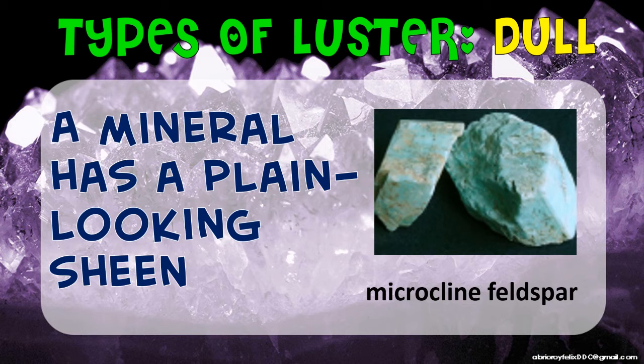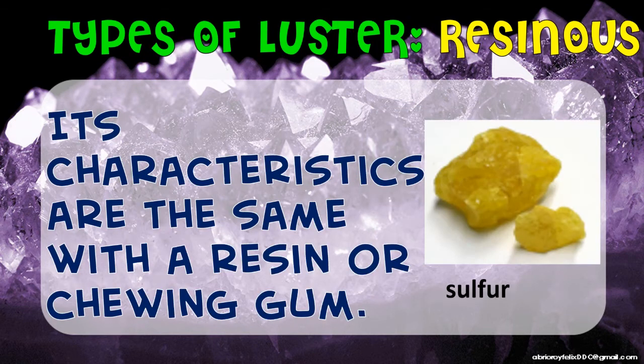The next is your resinous. Its characteristics are the same with the resin or chewing gum. So look at the itsura of your sulfur as our example for this resinous. Di ba mukha siya bubble gum? When you say resinous, ito yung parang itsura niya is parang yung duga sa mga punuan, kaya nagatulo. Like for example, your langka or your rubber, pag i-cut ang iyang trunk, di ba, maggawas na ka ng mga white na fluid. Tapos pag mag-dry siya, it's color brown na ang itsura niya na parang bubblegum na nagpilit. Ayan, yan po ang itsura or the appearance of your resinous.